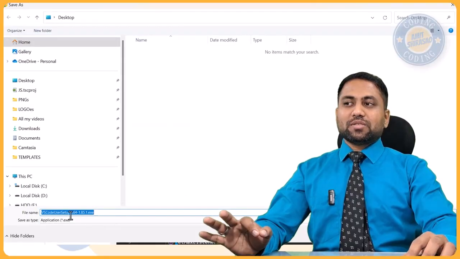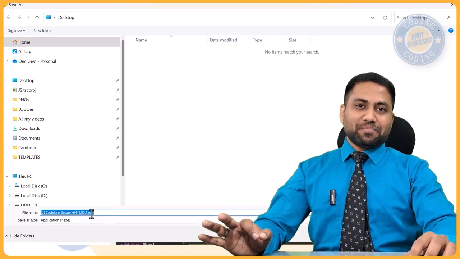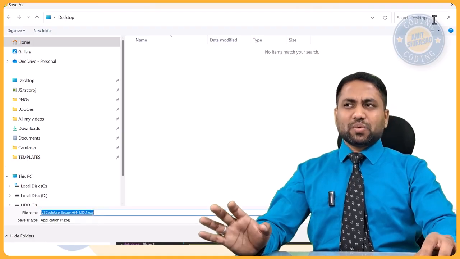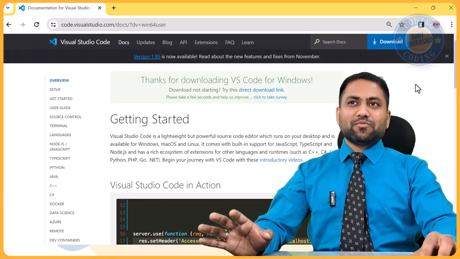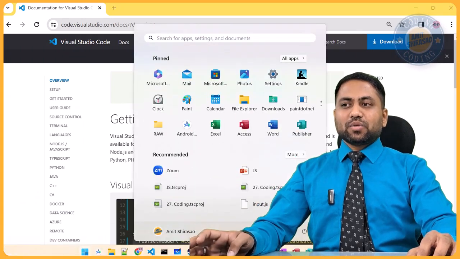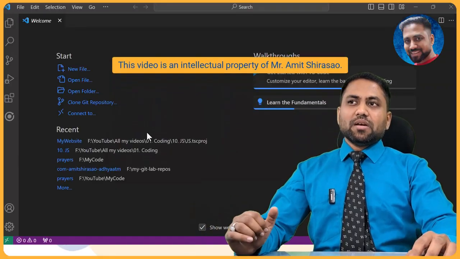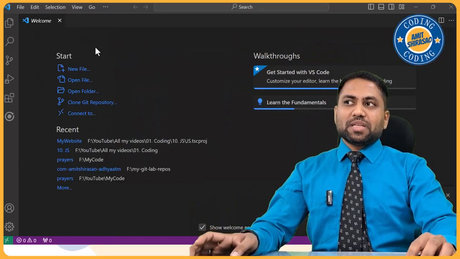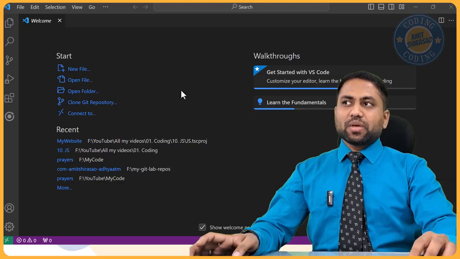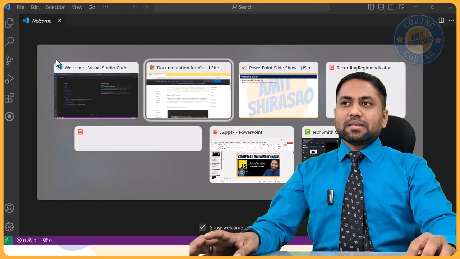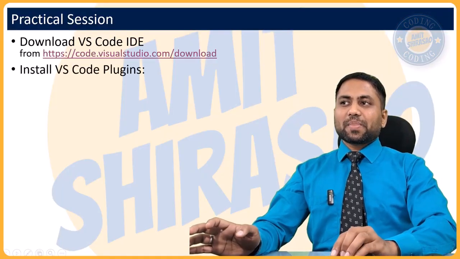So see, it has already downloaded a 64-bit exe for me. Once you download it, you just execute that setup file, and Visual Studio Code will be there on your machine. Just open it. When you open it, it looks something like this. Now in this, let us go to the slide again.